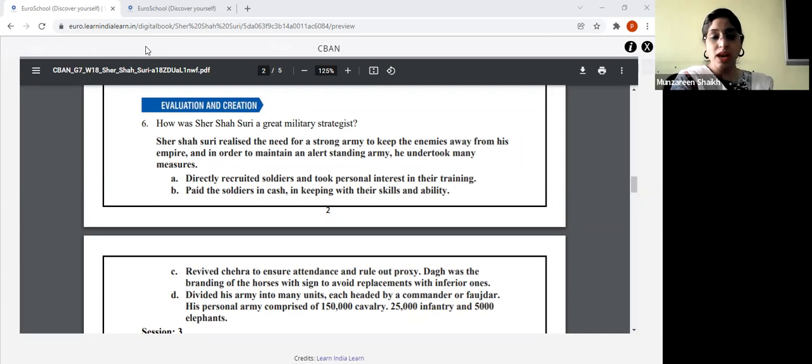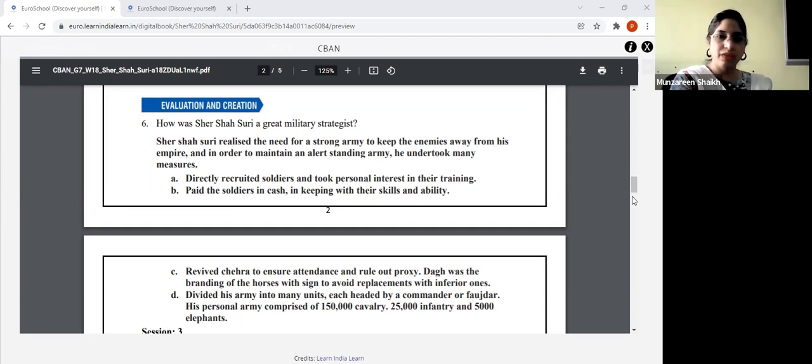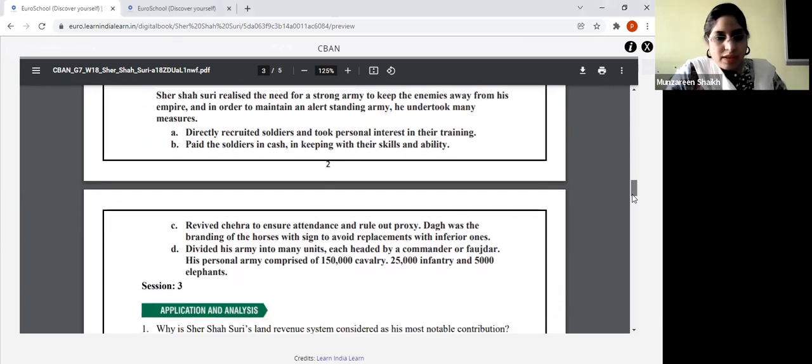What about his personal army, children? He divided his army into units, each headed by a commander or Faujdar. His personal army comprised of 150,000 cavalry, 25,000 infantry, and 5,000 elephants. Elephants. Got it? Very good, Simran. Very nice. Keep it up.